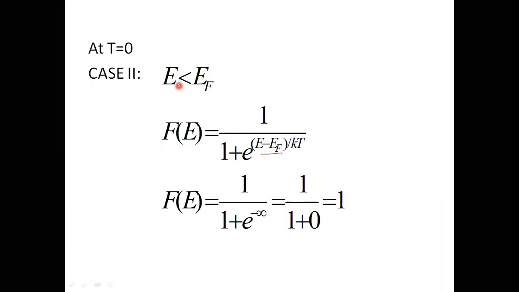That means for any level within the valence band, the Fermi distribution function is 1. That means the probability of filling any level within the valence band is 1. Fine. I will explain this whole concept in the form of a graph also.